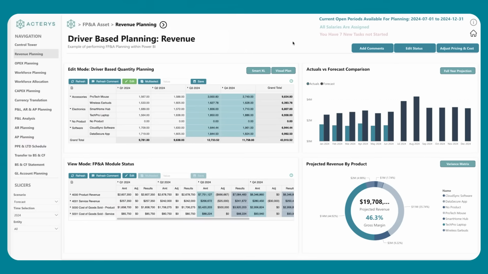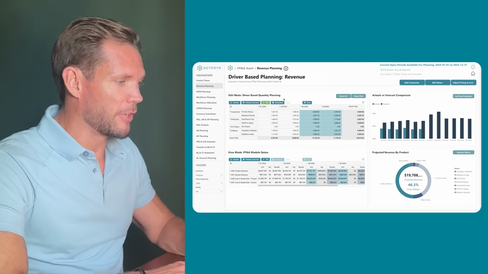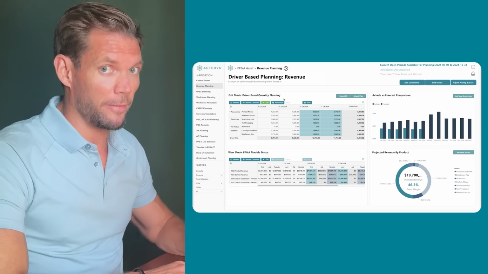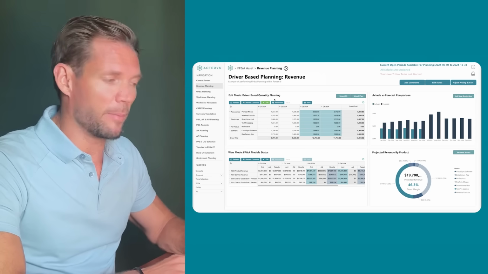This is a standard Power BI report, cross-browser platform compatible, very easy to access. You can see here pretty standard Power BI features. We've got some nice reports and analytics, some logic that's already been built for the business. Now what Acterys enables you to do is not only look at this data, but make changes directly from within the report without affecting the underlying integrity and to see the impact in real time.